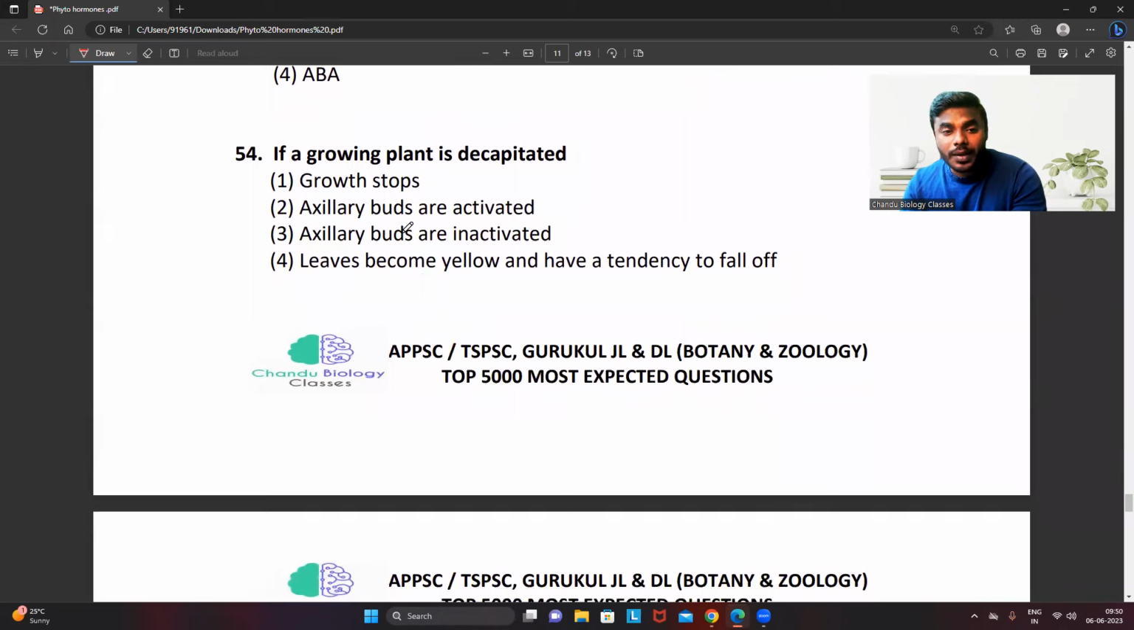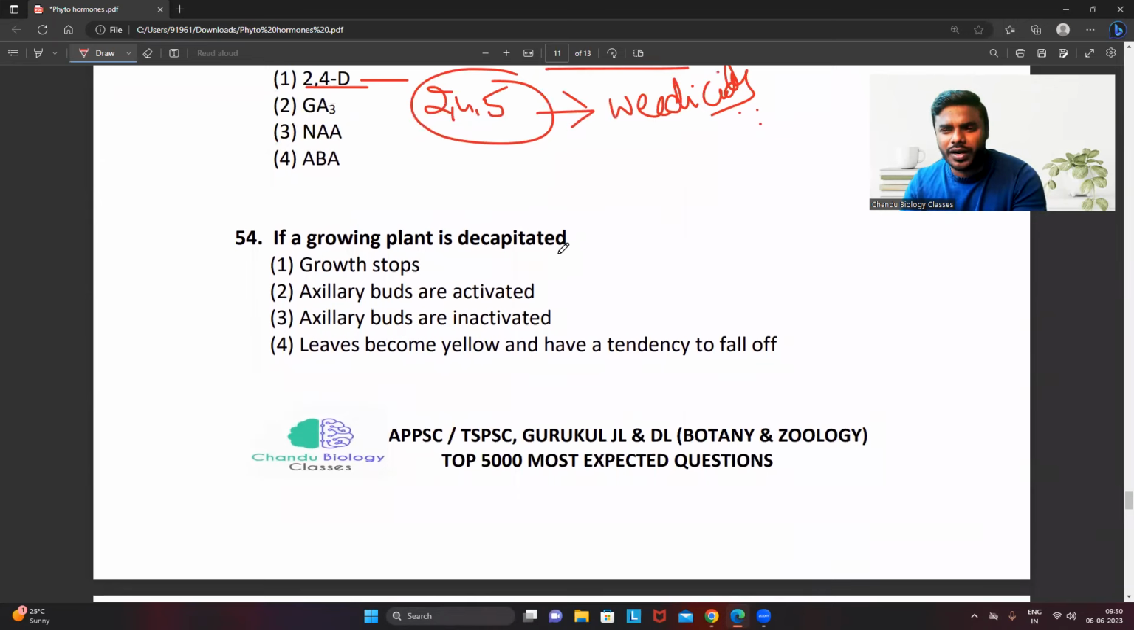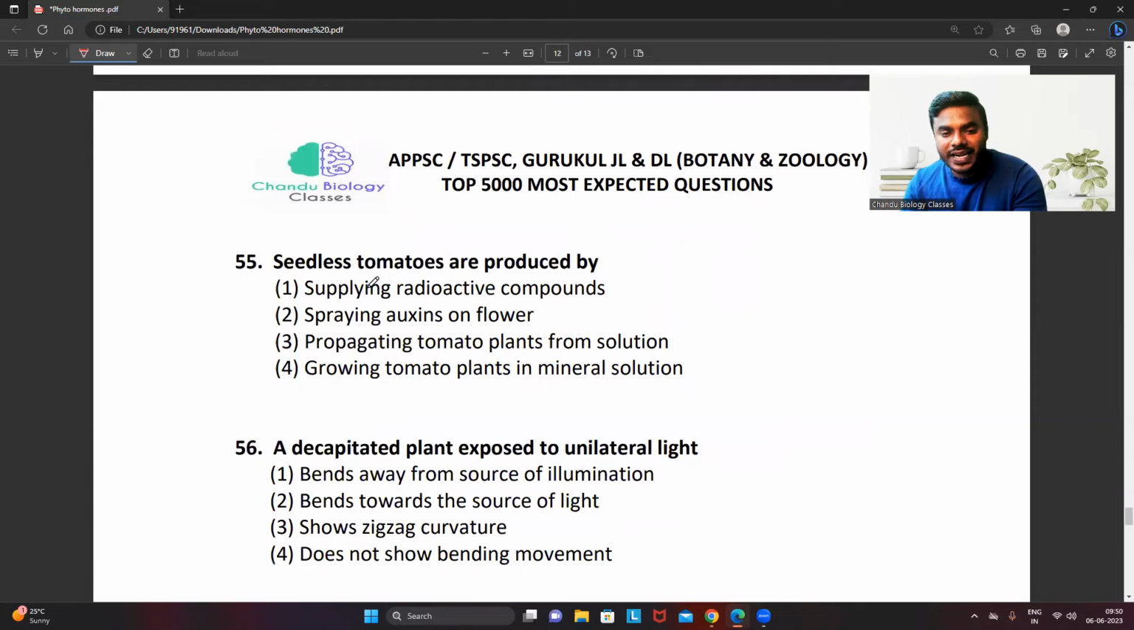If a growing plant is decapitated, I already told you, don't think that growth will stop. That is a wrong statement. When you cut the tip, what happened? There is a growth of the axillary buds. Never ever get confused with that. What's the correct answer? Option 2. Growth never stops, friends.